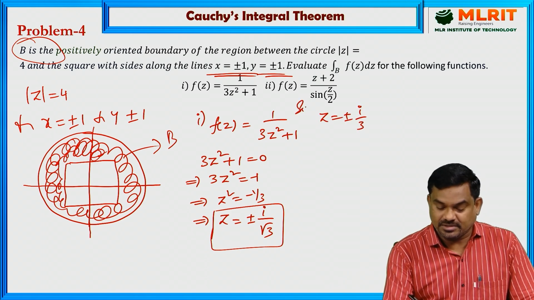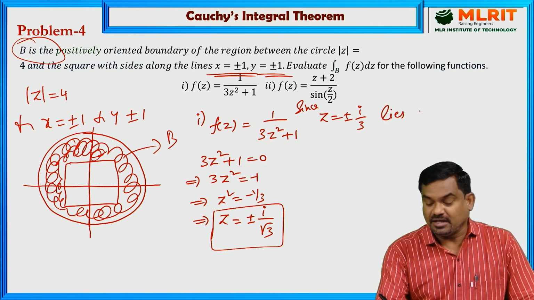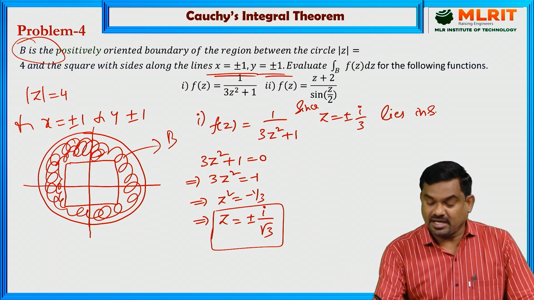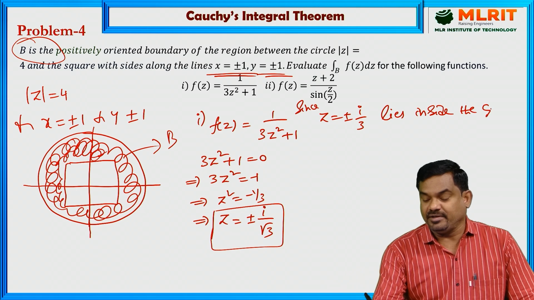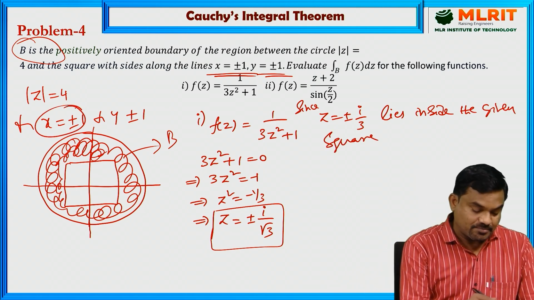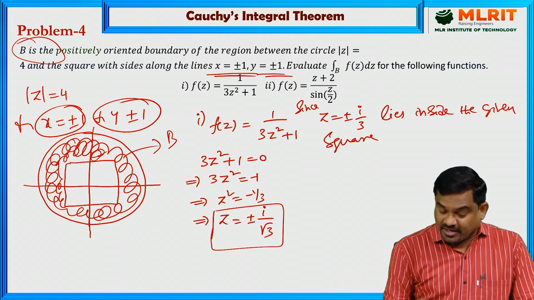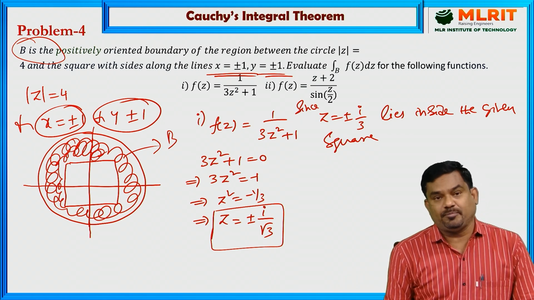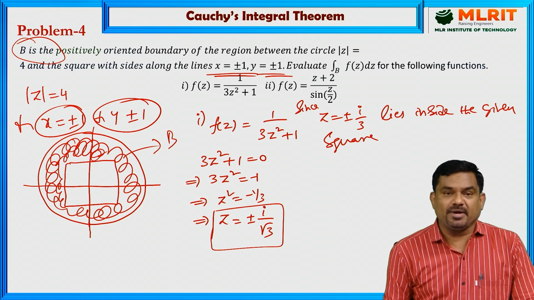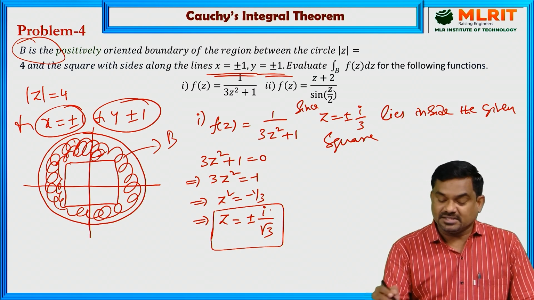Since z equal to plus or minus i by root 3, these points lie inside the given square. Since the square is bounded by x equal to plus or minus 1 and y equal to plus or minus 1, and here our points are z equal to plus or minus i by root 3, those points lie inside the given square.